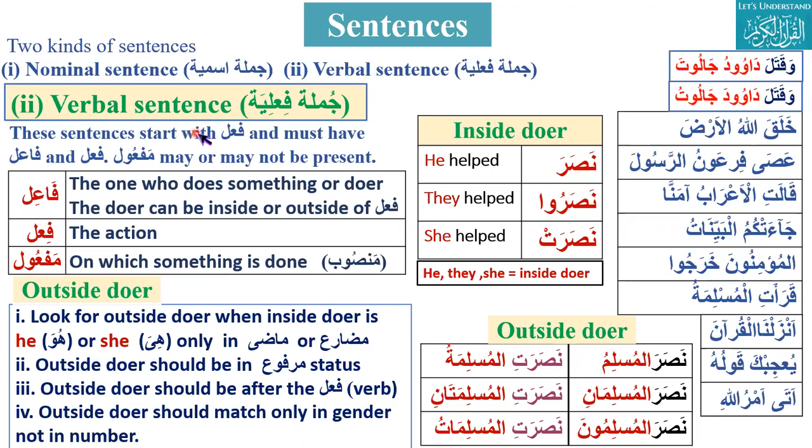A verbal sentence starts with a verb and has three things: verb, fa'il, and maf'ul. Verb and fa'il will always be there. Maf'ul is mansub and may or may not be present.